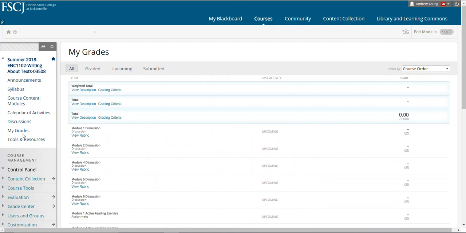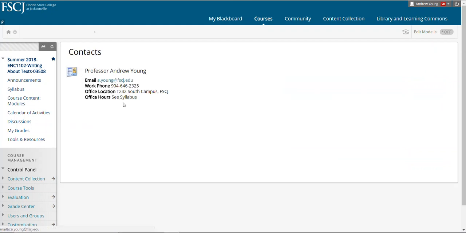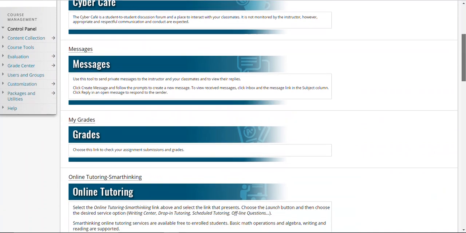You'll notice that there are also rubrics attached. These rubrics are in the syllabus. That's why the syllabus is a bit lengthy, but it's also right here so you can see why you earned that particular grade. And then the final tool is Tools and Resources, a kind of one-stop shop. So here's how to, of course, contact me. There's my information, which I have already highlighted, the Cyber Cafe, messages, my grades.